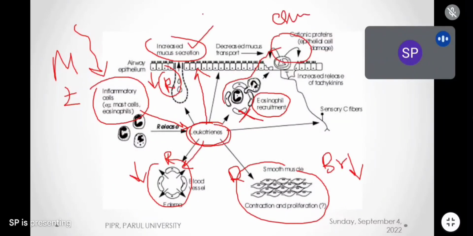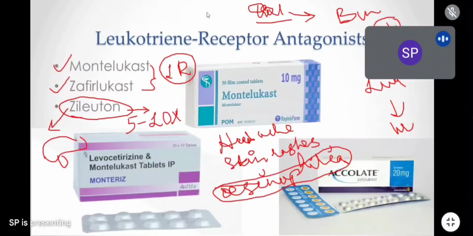How many of you understood this point? Why zafirlukast and montelukast increase eosinophilia? It is in the mechanism itself, it's very easy. Okay, so these are important points about montelukast, zafirlukast and zileuton. I think you all understood these two classes of drugs which are used in asthma and COPD. About COPD, nothing now, but they may be used in COPD. We are discussing only asthma. Clear, everybody?